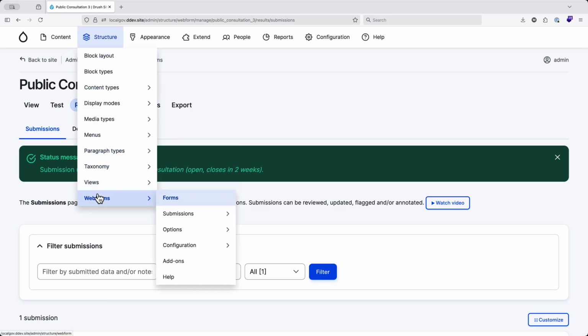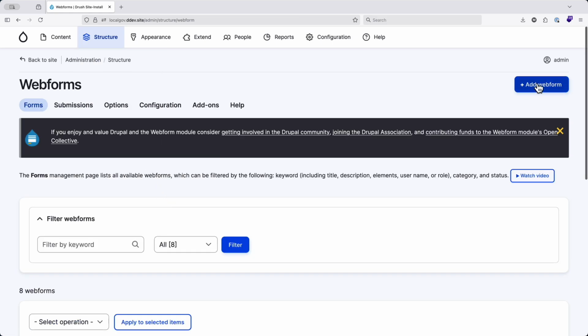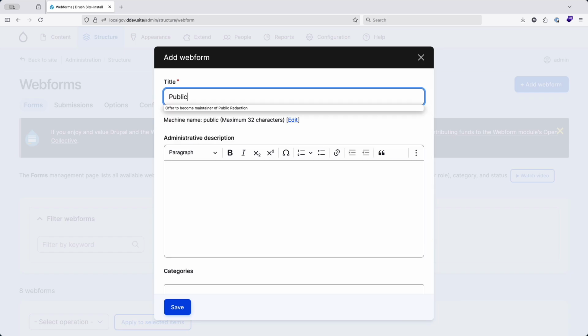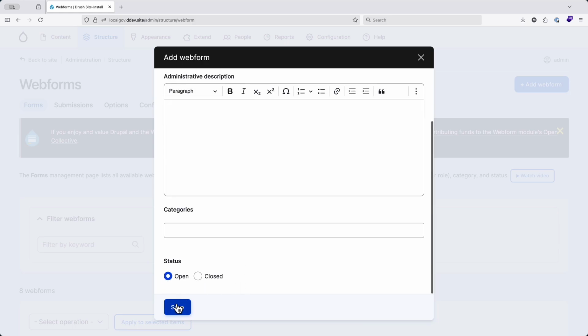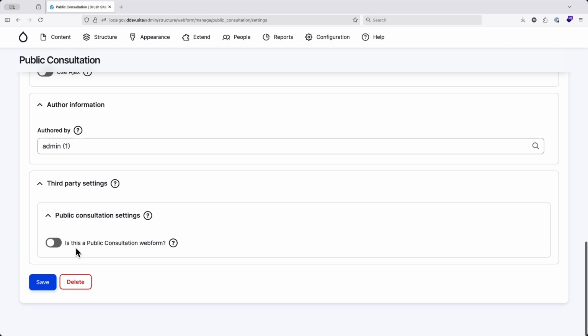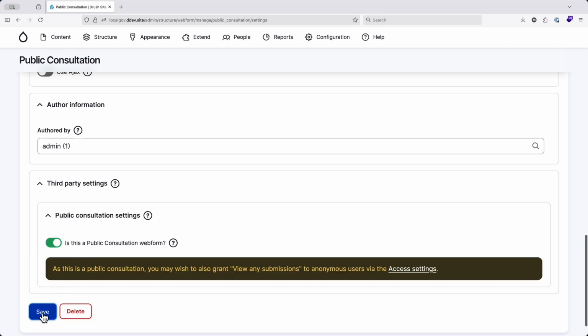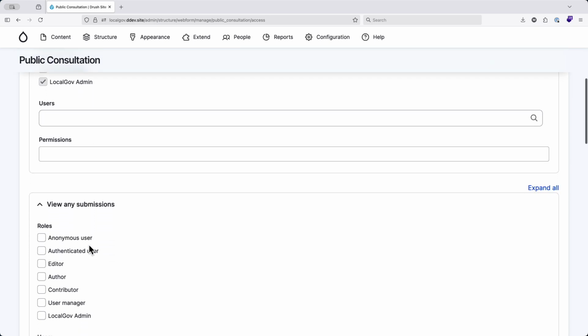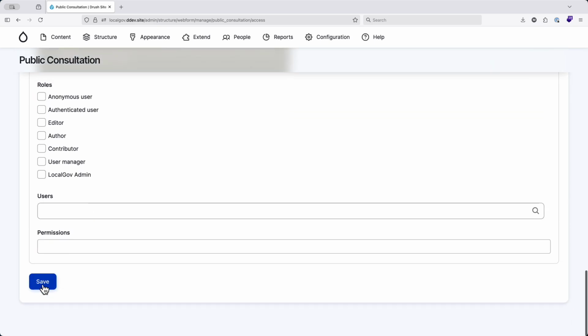So again, we come web forms, add a web form, public consultation, and save it. And then in your settings, say that it is a public consultation web form. And then in your access, allow anonymous users.